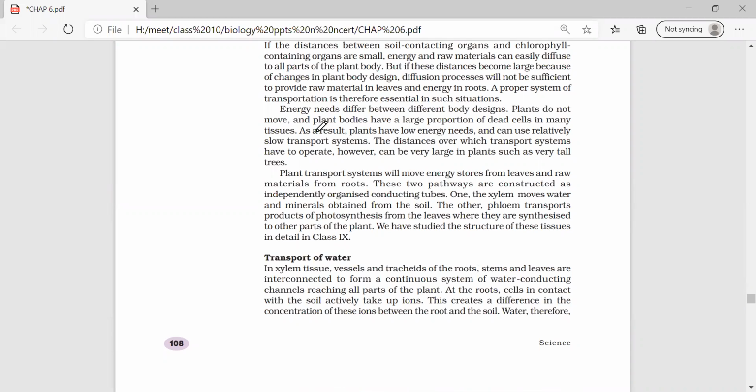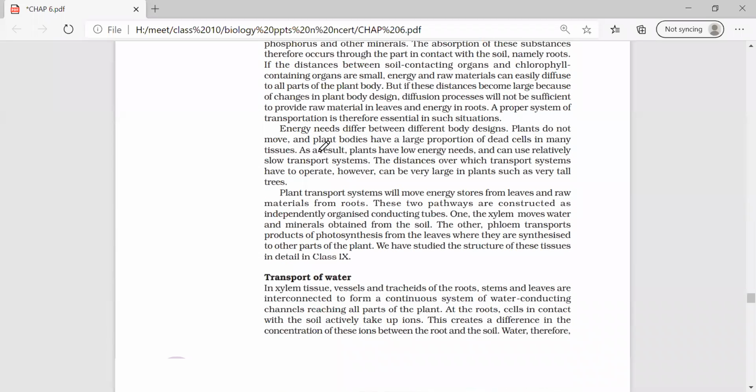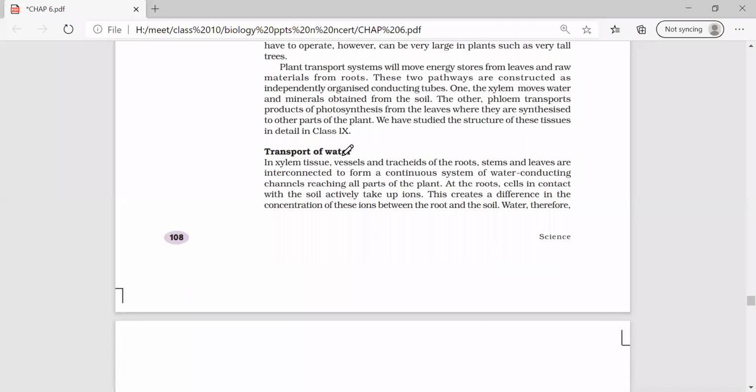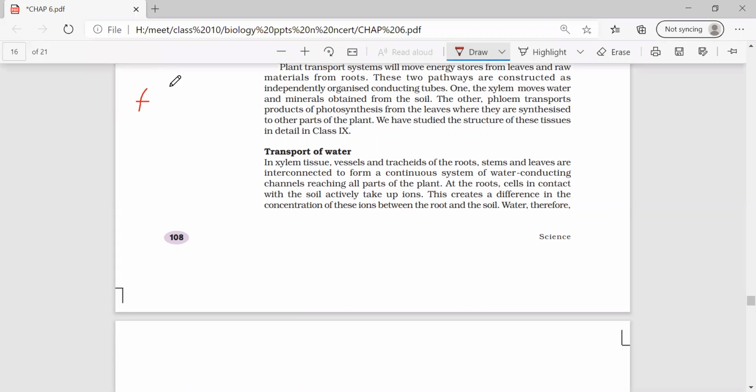Coming to transport in plants, we already discussed the exchange of gases. Now we'll be discussing the transport of water and the food substances, that is the food prepared by the plant, the sugar molecules. There are two pathways, xylem and phloem. What is the difference between xylem and phloem?